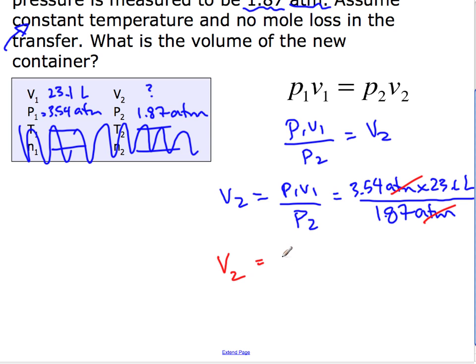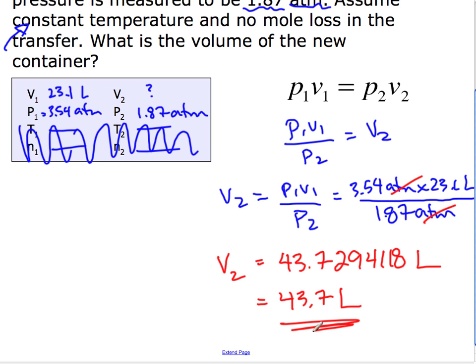So my final volume will be 43.7294118, etc. liters. But I want to express this in the right sig figs. 3 sig figs, so 43.7 liters. That would be the new volume of the tank that the gas was transferred into.